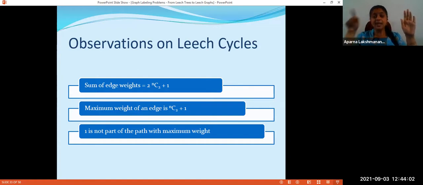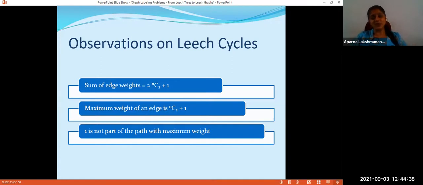There are n minus 1 more edges. And we know that these n minus 1 edges will have a total weight at least 1 plus 2 plus etc. plus n minus 1, which is NC2. And now we know that the total weight of the graph is 2 into NC2 plus 1. So the remaining edge, the edge which was having that maximum weight, should be less than or equal to NC2 plus 1. So these much facts we have regarding leech cycles, but the problem as such is open.